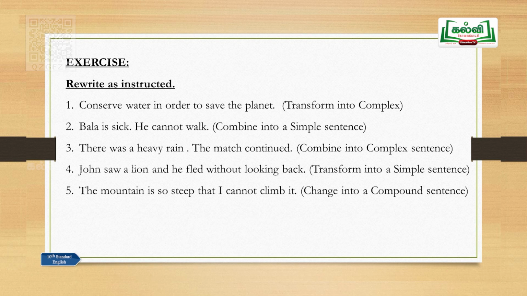The mountain is so steep, I cannot climb it. So, these are the two main sentences. This mountain is very steep, that is one meaningful sentence. I cannot climb it, that is another meaningful sentence. So, you just combine these two using a conjunction so that you will get a compound sentence. The mountain is very steep and I cannot climb it. This is the correct answer.